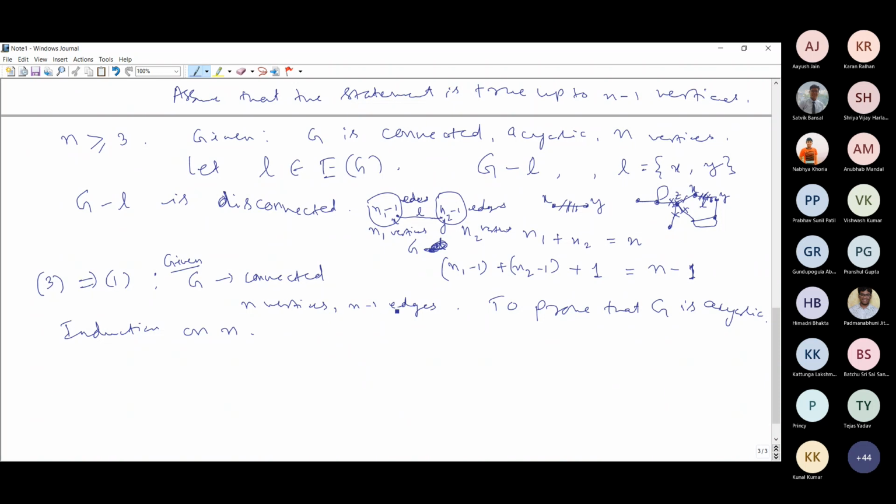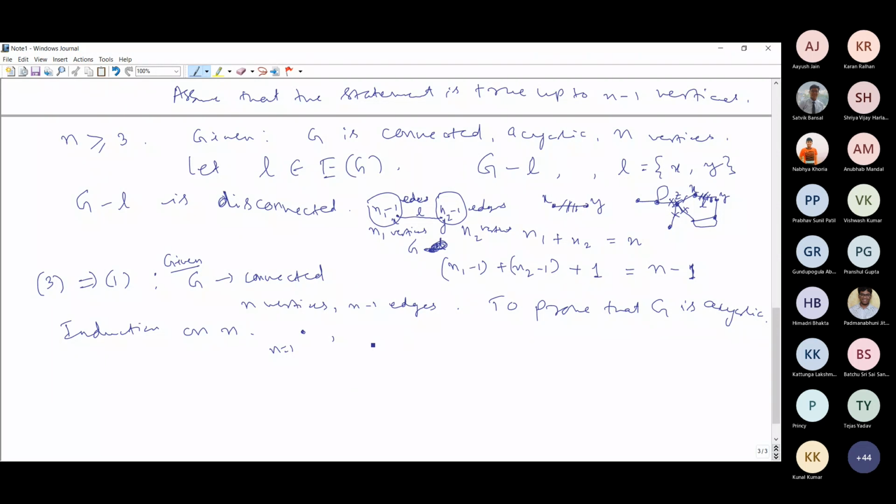When N is equal to 1, only one vertex, you don't have any edge here. Number of vertices is 1, number of edges is 0. So there is no question of creation of any cycle. No edge is there.